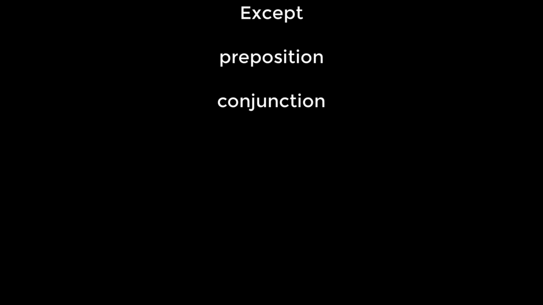Except has a greater number of functions. It can be a preposition or a conjunction or sometimes a verb. We use it to denote exclusion of some sort. So for example, I might say, all of the students except Jovan told me their favorite singer. Or we might say, this is because Jovan listens to nothing except rain sounds.